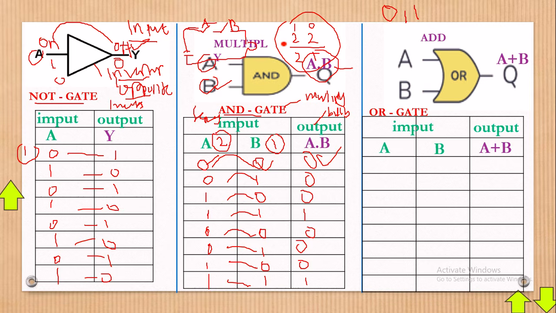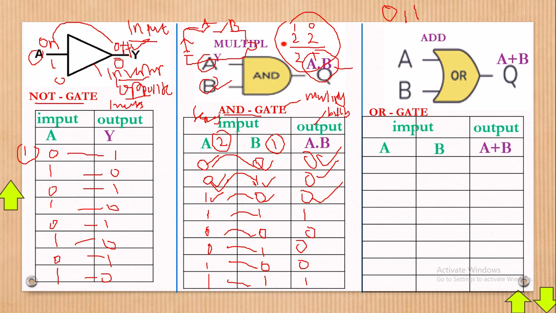Next, if switch A is off and switch B is on, even when you switch on B, they are in series, so current from the cells won't be able to reach the other side, and the bulb will be off. Again, if switch A is on and switch B is off, in series, no light will be given out by the bulb.